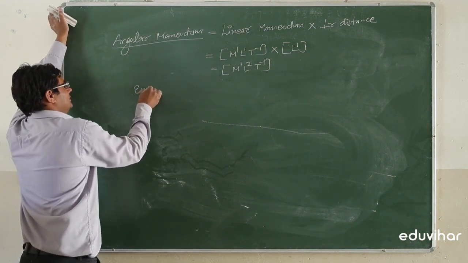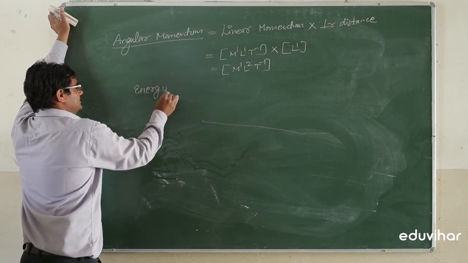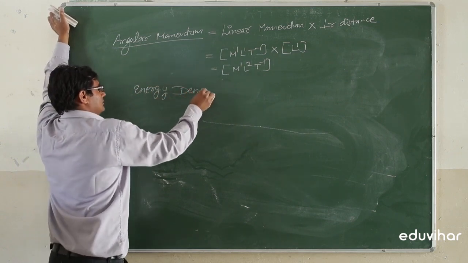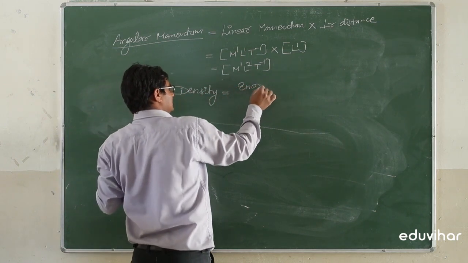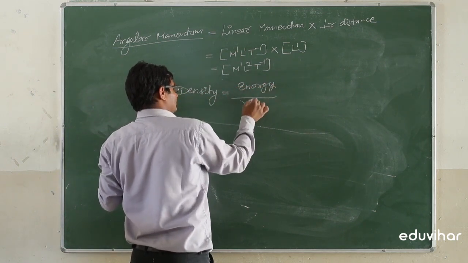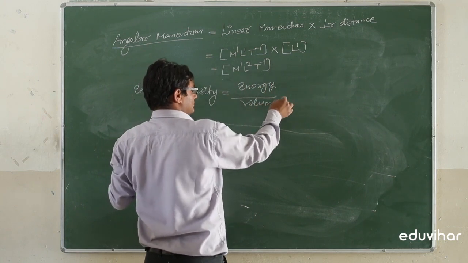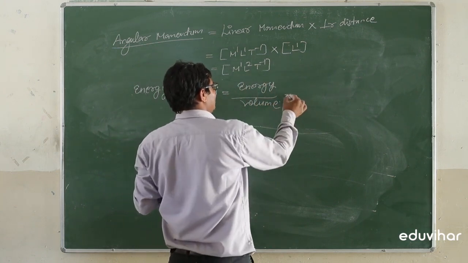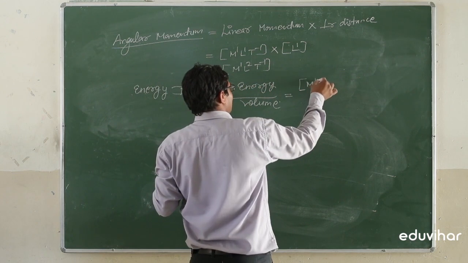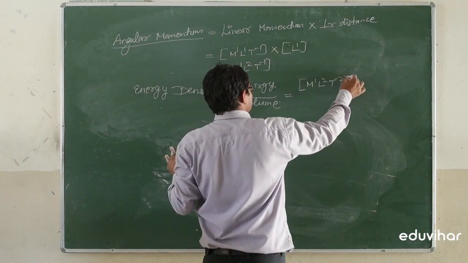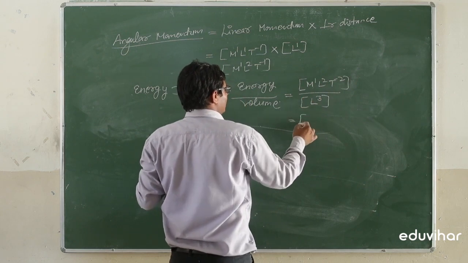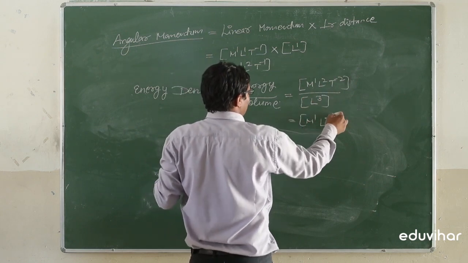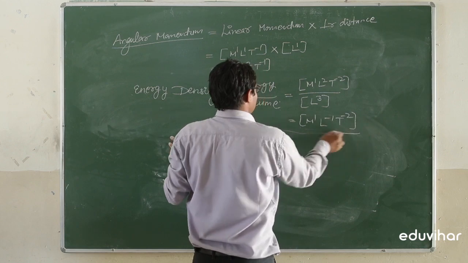Next is energy density. This is the energy per unit volume. Energy having dimensional formula M1 L2 T minus 2 and volume having the dimensional formula L cube. So we will calculate the value M1 L minus 1 T minus 2.